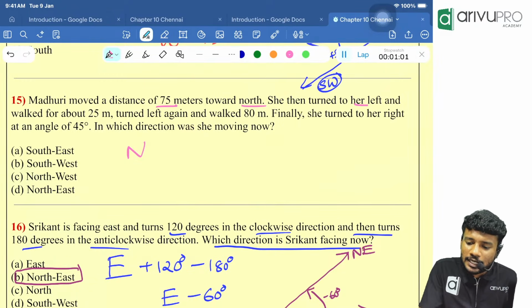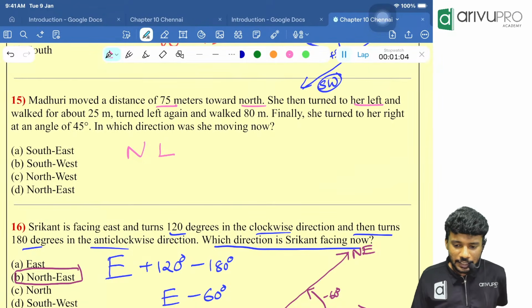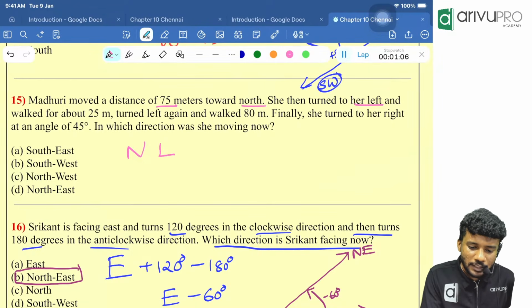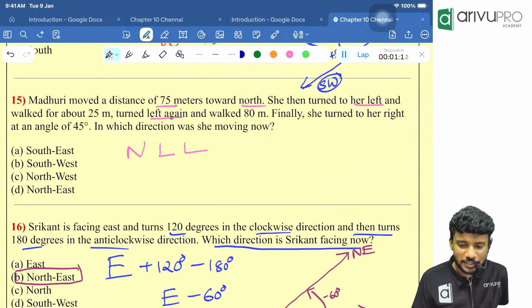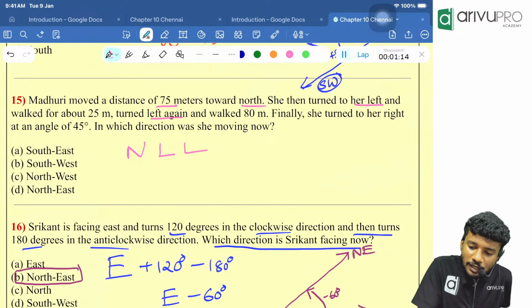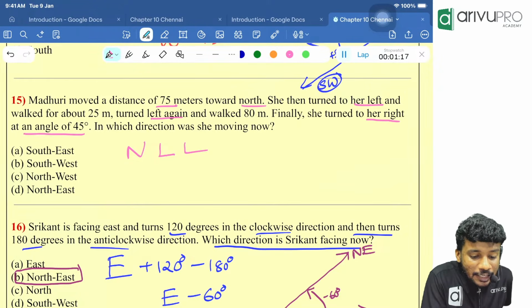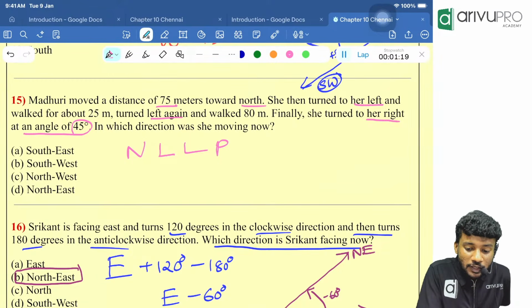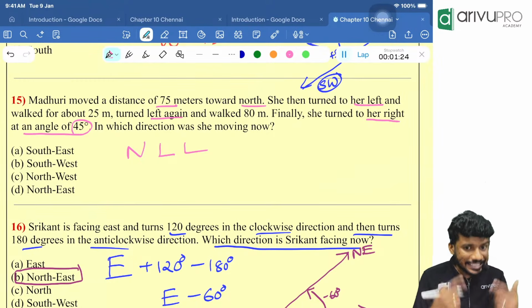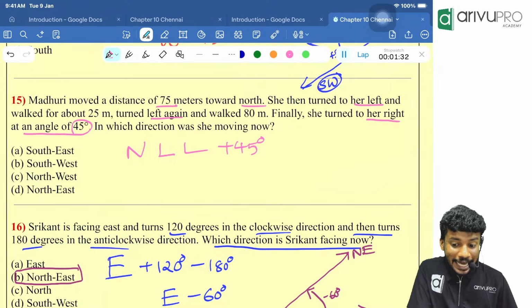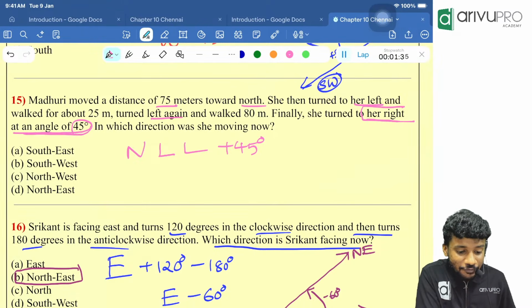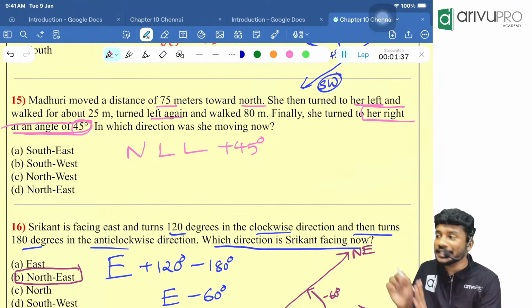She turned to her left. Then walk for 25 meters and turn left again. That means north, left is coming into the picture. Finally, she turned to her right at an angle of 45 degree. That means, is she moving right and 45 degree? No. She is moving right at an angle of 45 degree means she is moving clockwise 45 degree. Right at an angle of 45 degree means clockwise 45 degree.